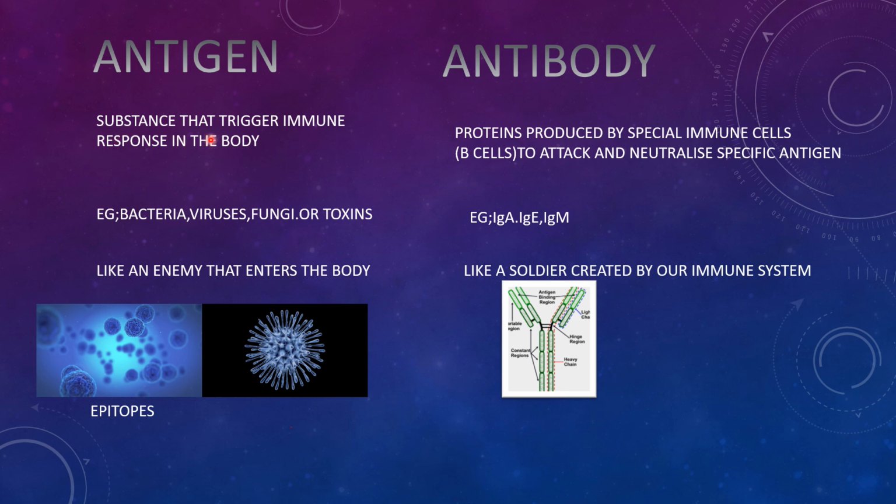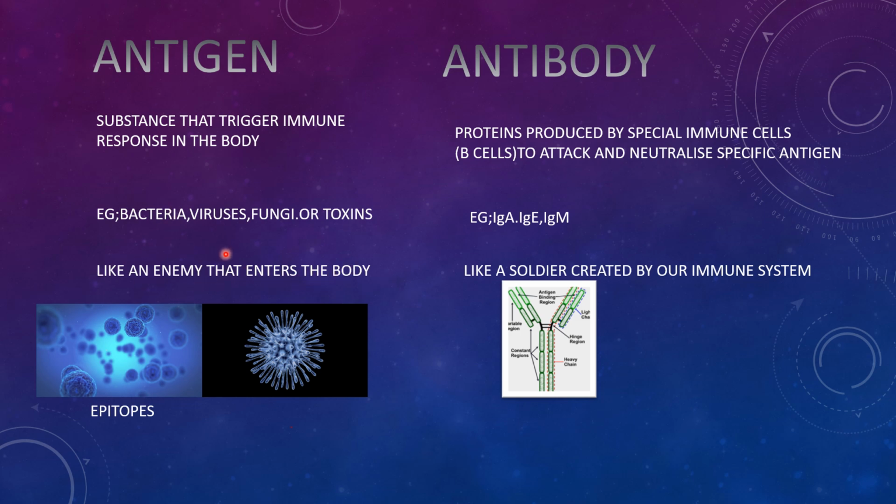Antigens are the substances that trigger an immune response in the body. For example, a bacteria, virus, fungi, or toxin, anything can trigger our immune system. So they are called antigens. Antigens are like an enemy that enters our body.